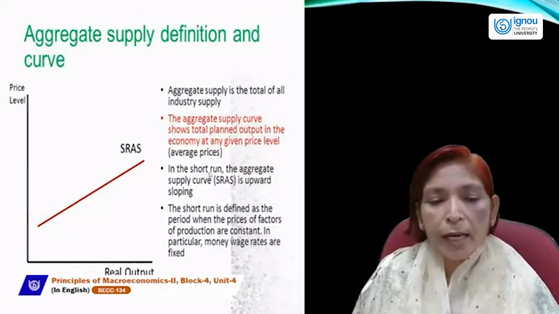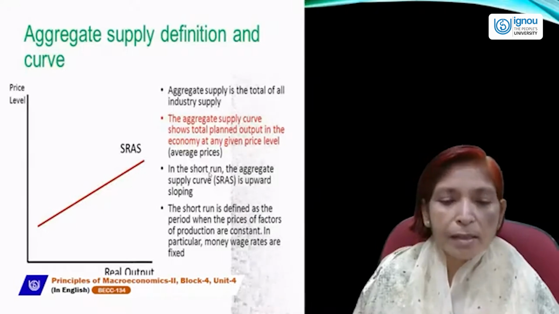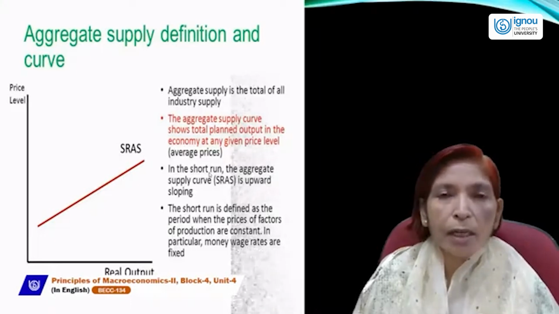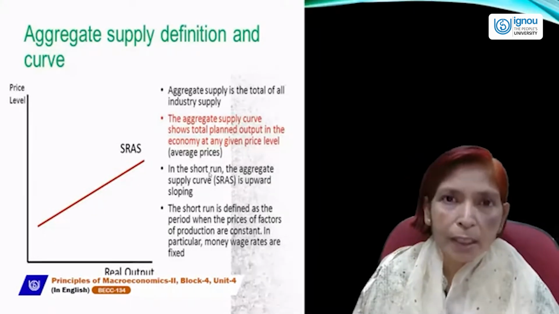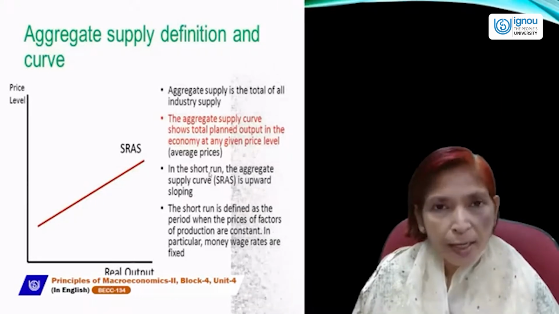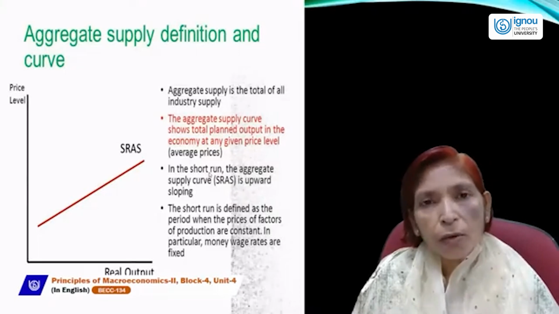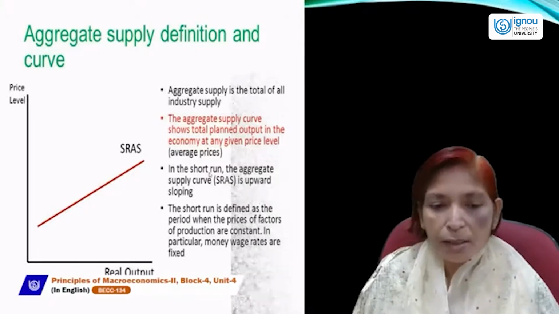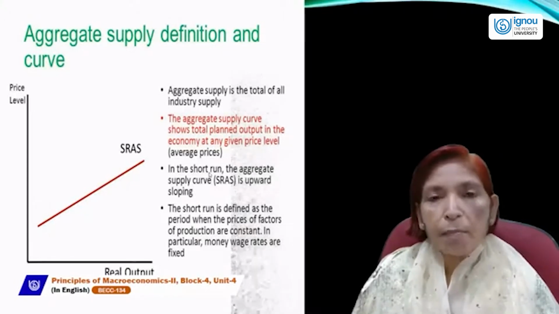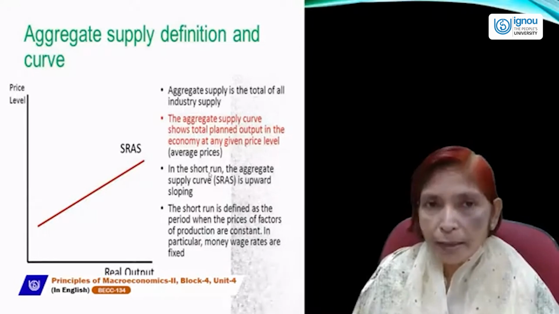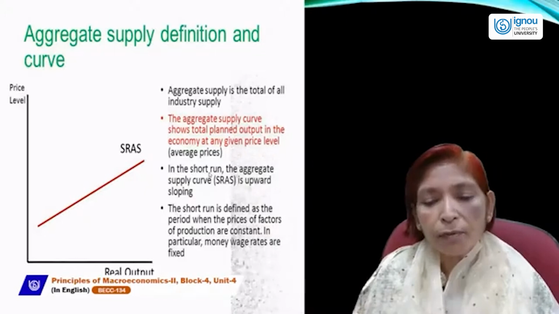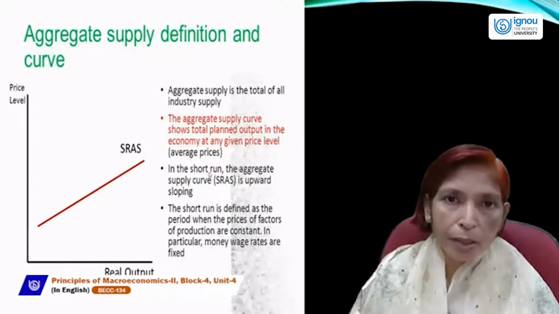Short run is defined as the time period in which fixed factors remain constant and variable factors remain variable. If we want to change the level of output, then we can change only the variable factor units, not fixed factor units. So fixed factors can't change in the short run, only variable factors can change. So the short run is defined as the time period when the prices of factors of production are constant and the fixed factors also remain constant. In particular, the money wage rate is fixed in the short run.